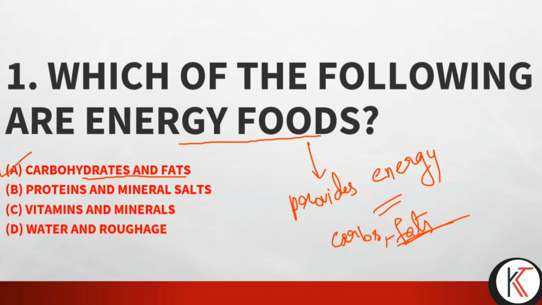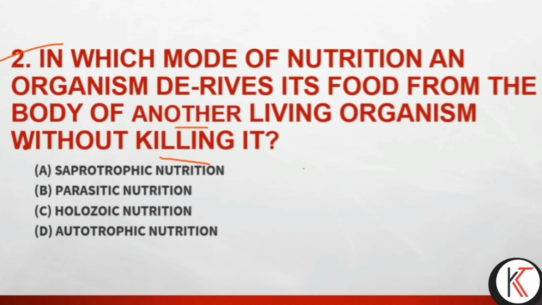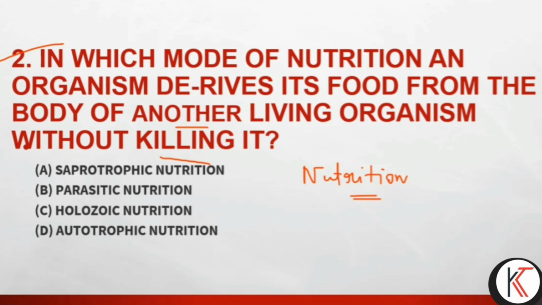Okay students, the next question is, in which mode of nutrition does an organism derive its food from the body of another living organism without killing it? As you know before, nutrition can be of different modes, right? Parasitic, autotrophic, saprotrophic, holozoic, symbiotic.